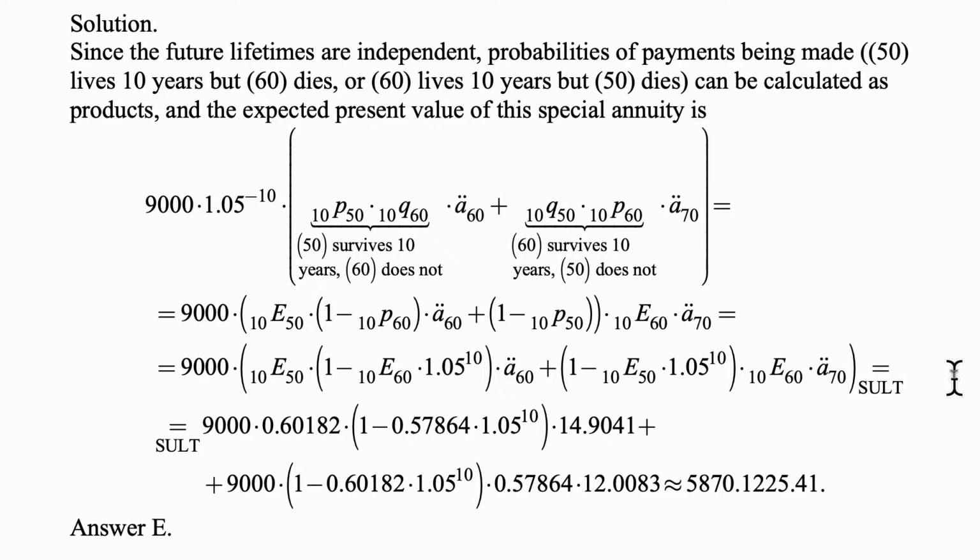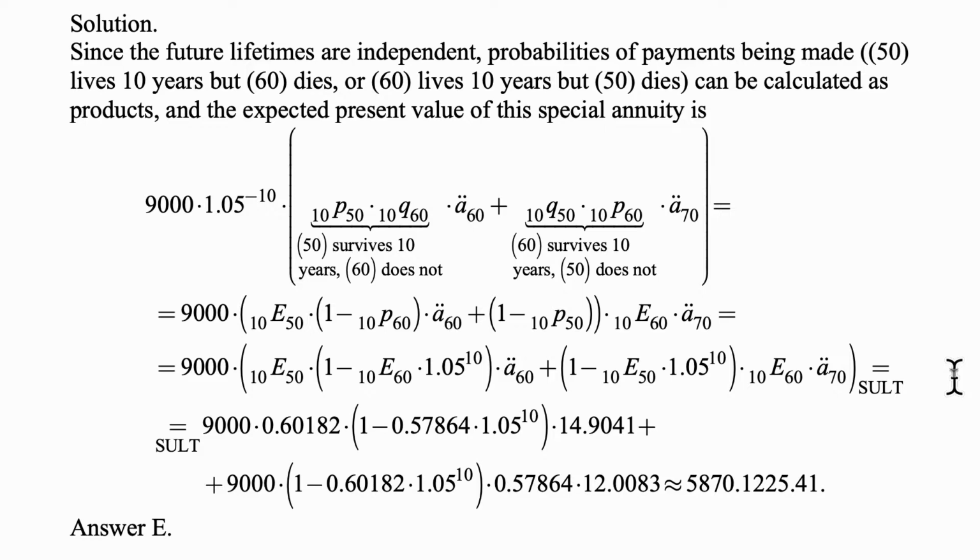We will also do the same trick with 10p60 and 10p50. If we multiply them by 1.05 to the negative 10, what we get is 10E60, but we don't have 1.05 to the negative 10 there.